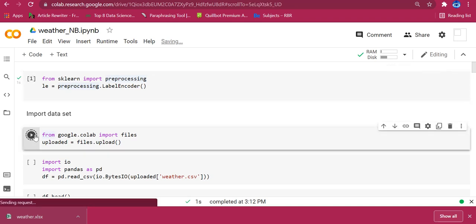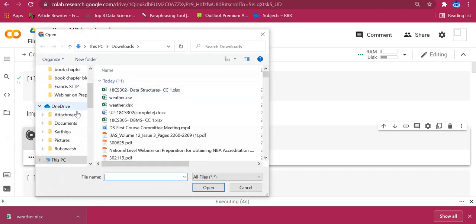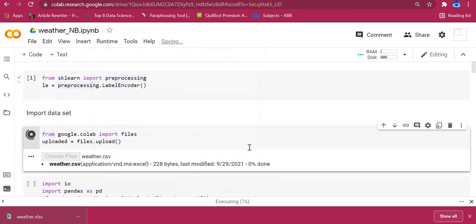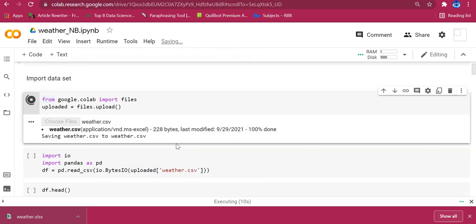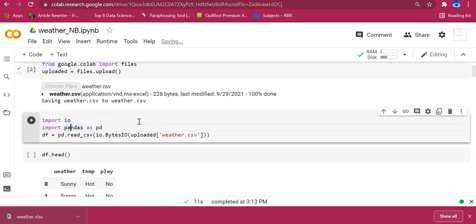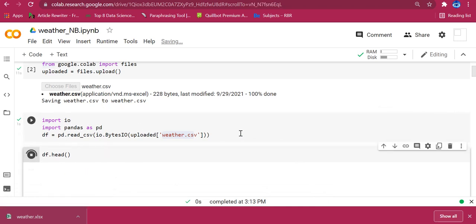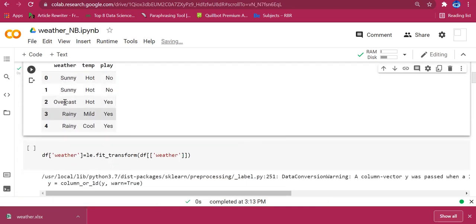Then I am going to import my dataset. Now my data set is imported. Next I am going to use pandas. Pandas is a package that is used to manipulate our data. So I am importing pandas and reading the CSV file, weather.csv, the file I have uploaded. Now I am reading the head. Head is nothing but it will print the first 5 records. Okay, these are my first 5 records.